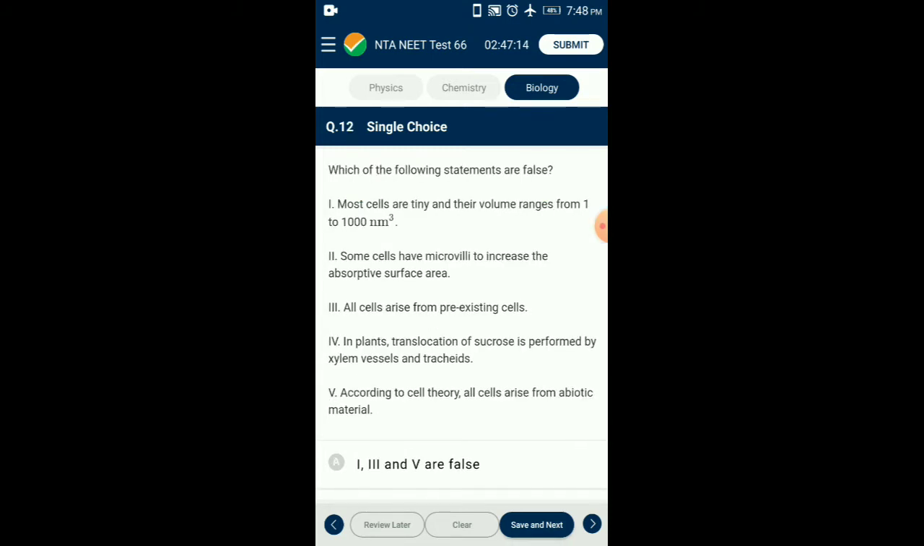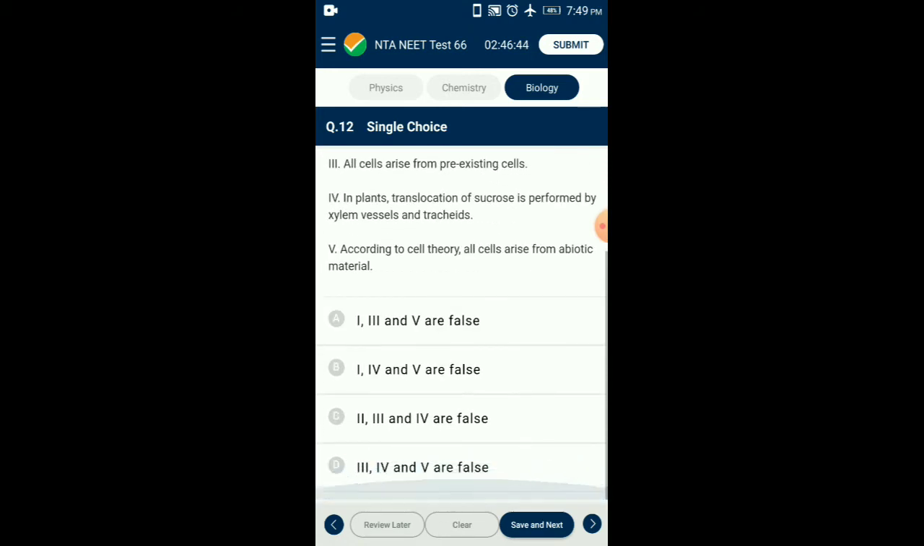Question number 12. Which of the following statements are false? In plants, translocation of sucrose is performed by phloem vessels and tracheids. According to cell theory, all cells arise from pre-existing living cells. Eukaryotic cells normally range between 1 to 100 micron in diameter and prokaryotic cell size ranges from 0.1 to 5 micron in diameter. So the answer for this question is option B. From the given 5 statements, statements 1, 4 and 5 are wrongly given.